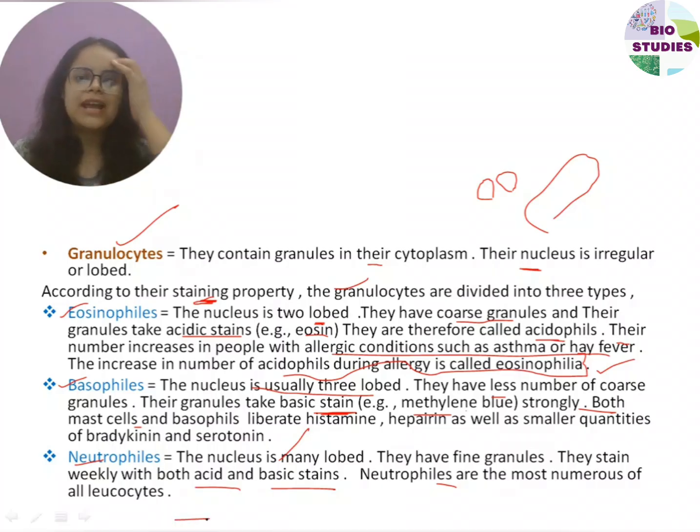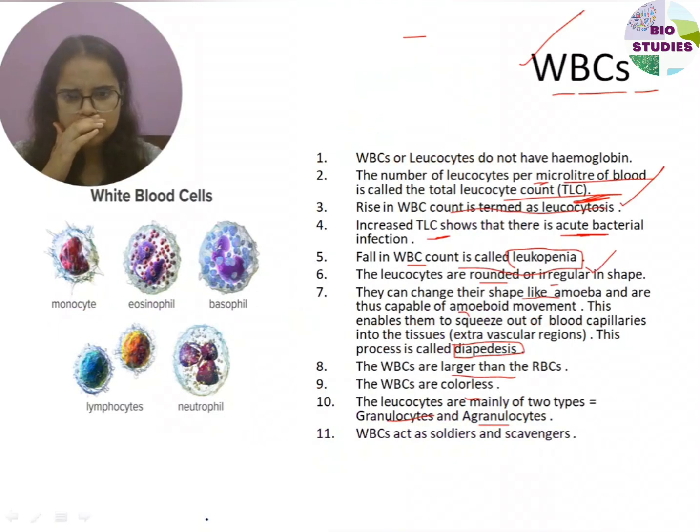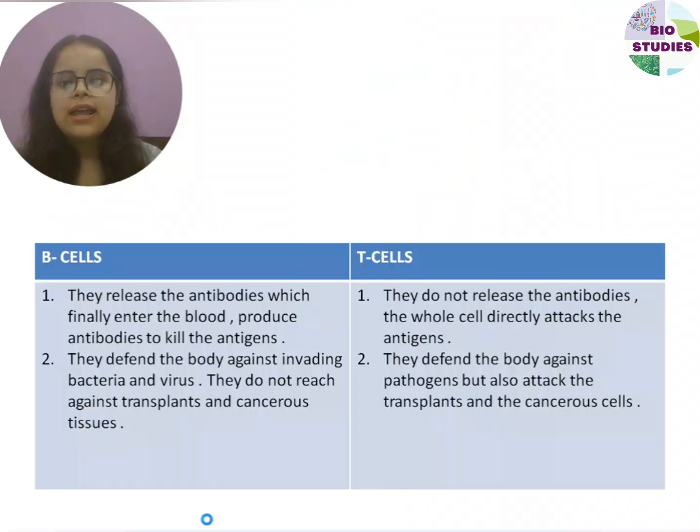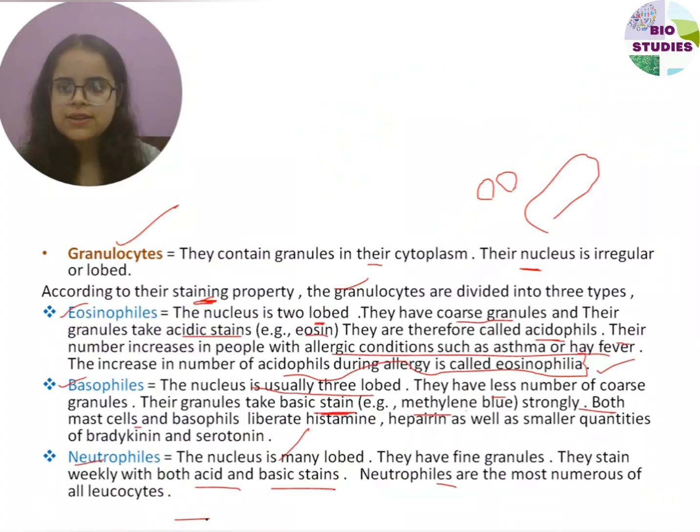So these are some types of WBCs: agranulocytes, lymphocytes, and monocytes; granulocytes, eosinophils, basophils, and neutrophils.